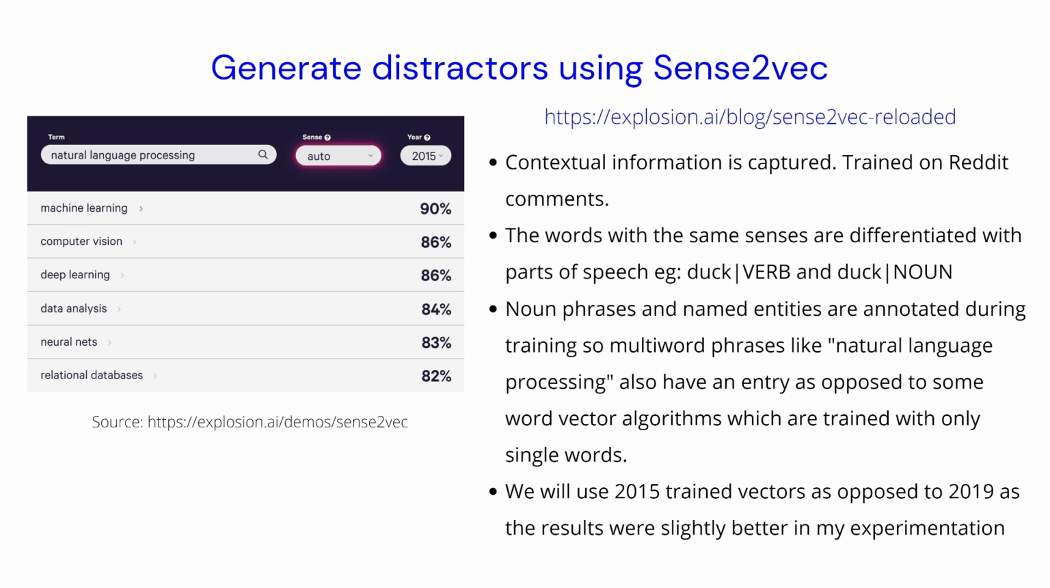And you can try out the Sense2Vec demo by going to this link right here. You can type any word here and click on search, and you will get similar words to what you typed. So these words can be used as distractors for our multiple choice question.